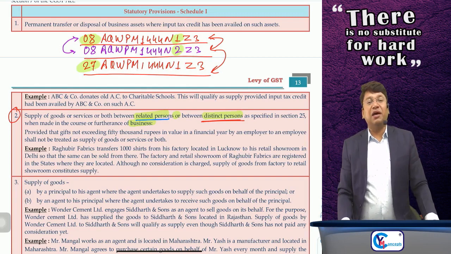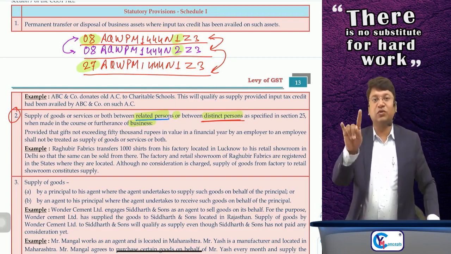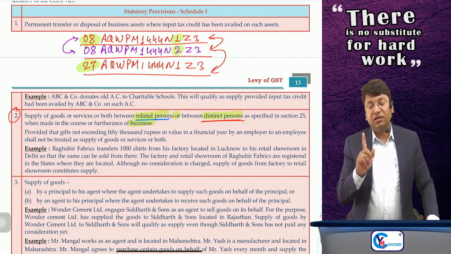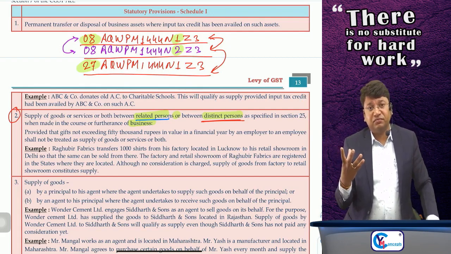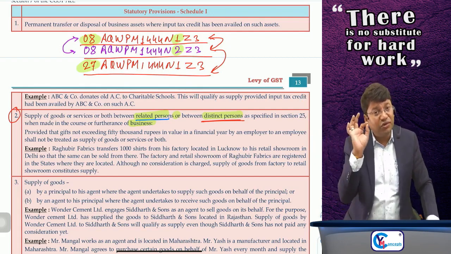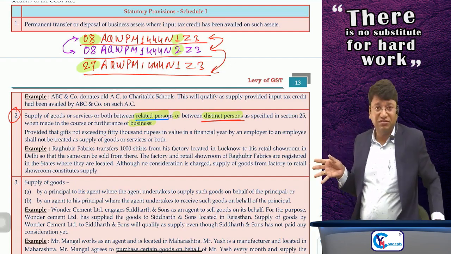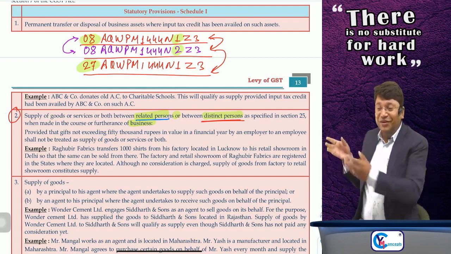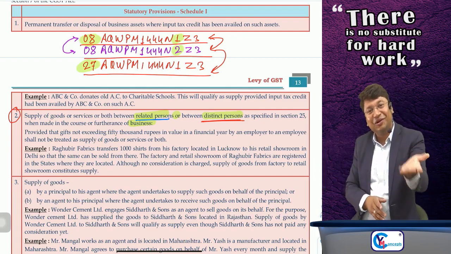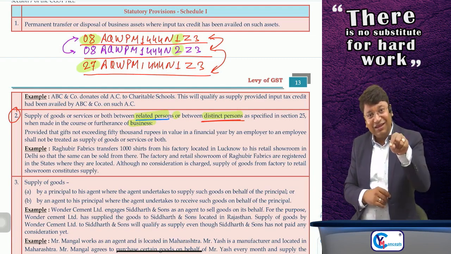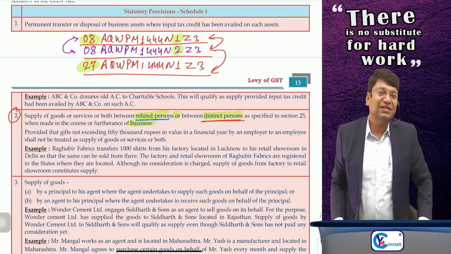I am repeating the point. Supply of goods or service or both by a person to his distinct person or his related person in the course or furtherance of business. See, if you are supplying goods or service to your related person or distinct person, it should be in the course or furtherance of business. Otherwise, if you are talking to your spouse, or your spouse is giving some personal advice to you, GST will not be charged. So the condition is it should be in the course or furtherance of business, then only it will be supply.